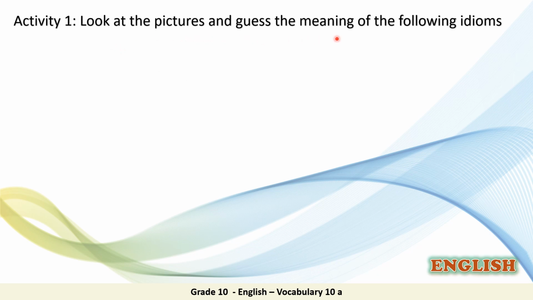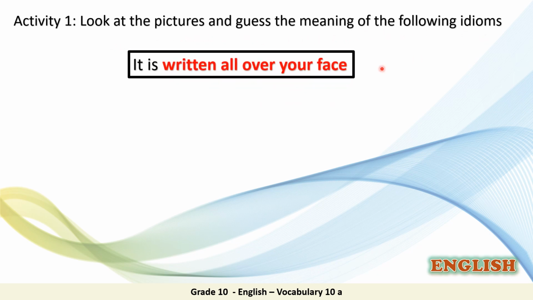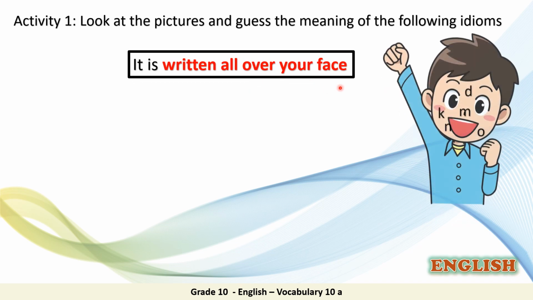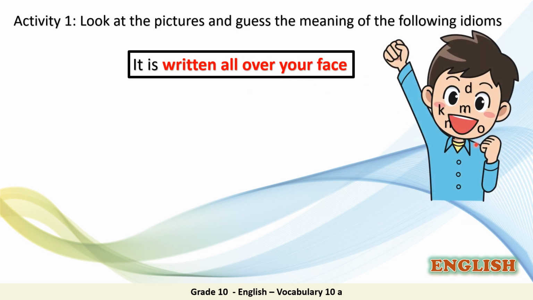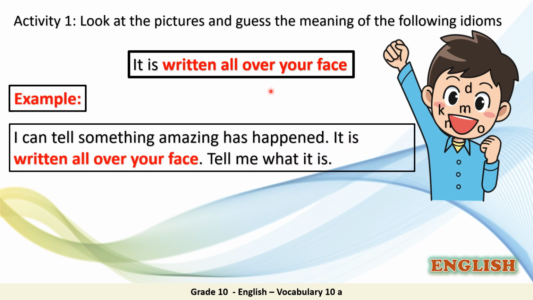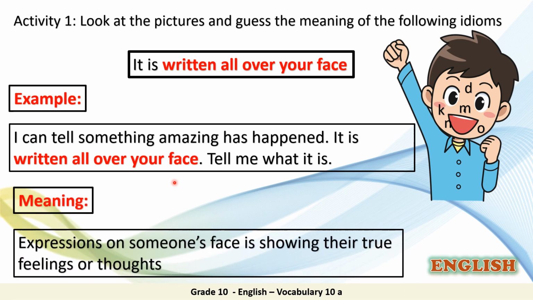Look at the pictures and guess the meaning of the following idioms. It's written all over your face. Let's look at this picture. Can you guess the meaning of this idiom? Let's take an example. I can tell something amazing has happened. It's written all over your face. Tell me what it is. Now, can you guess the meaning of this idiom? So the meaning is expressions on someone's face are showing their true feelings or thoughts. So your faces say how you feel.